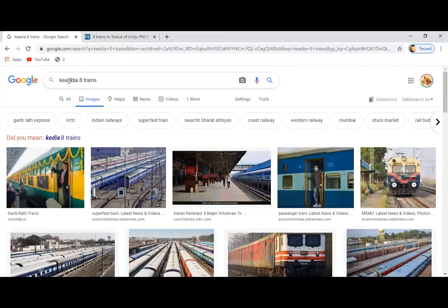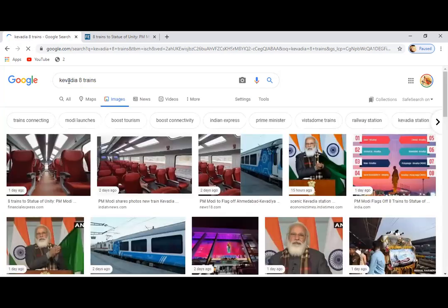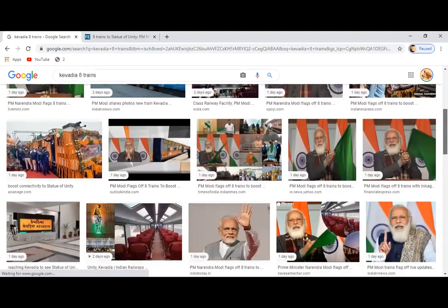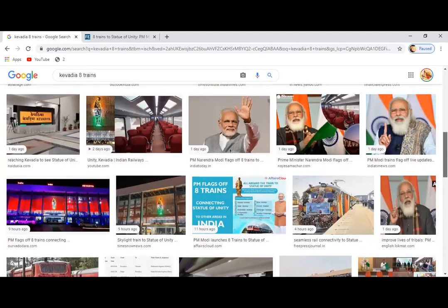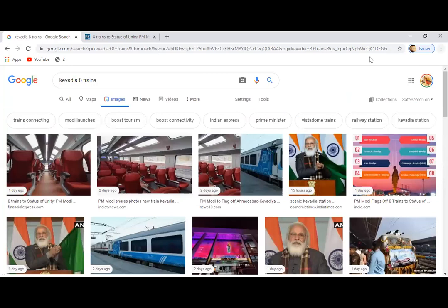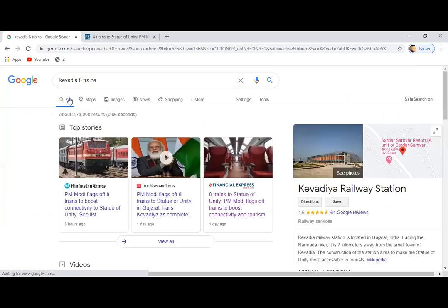Sir, can you please show the railway zones once more? Sir, the railway zones. What railway zone?